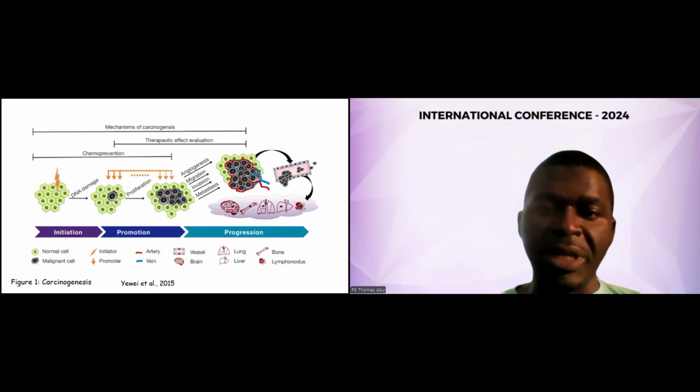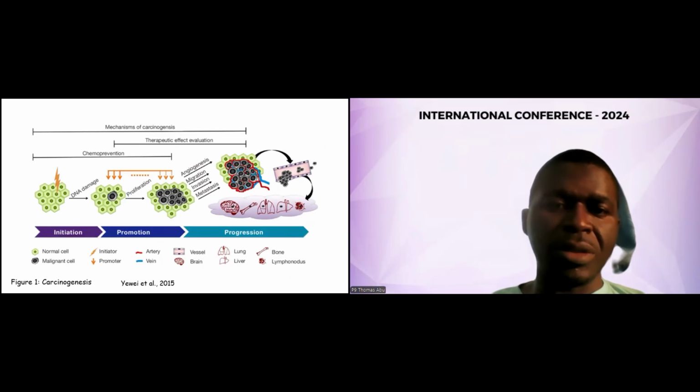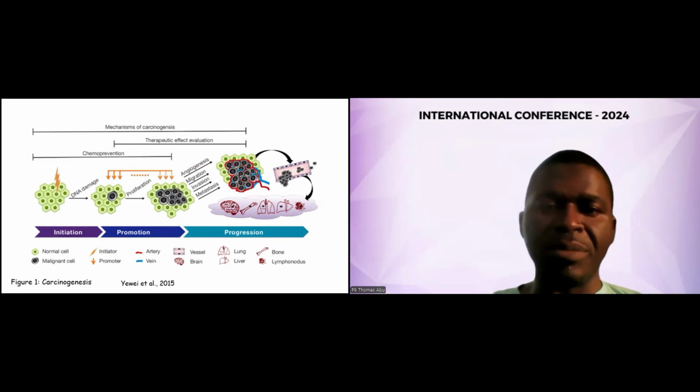It replicates in the body, and there are three major processes involved in carcinogenesis. The first is initiation, where a carcinogen, an initiator, enters into the body and thereby causes DNA damage.